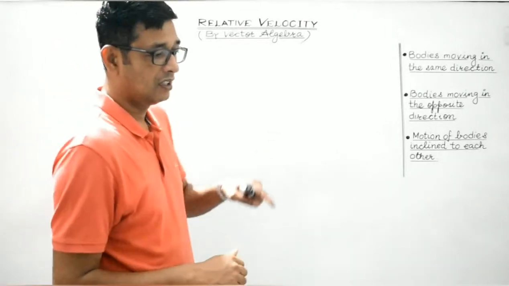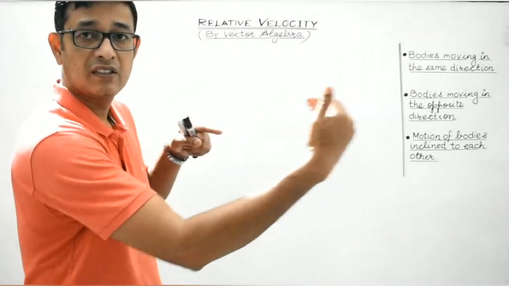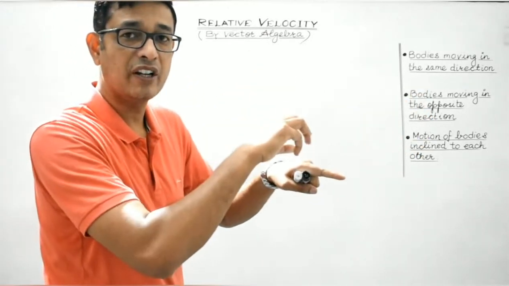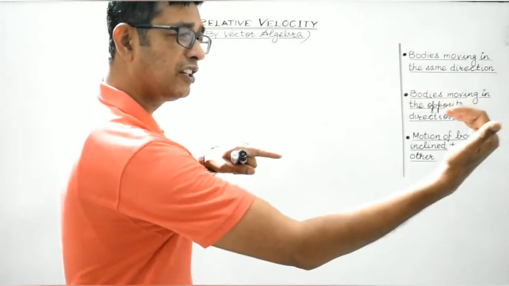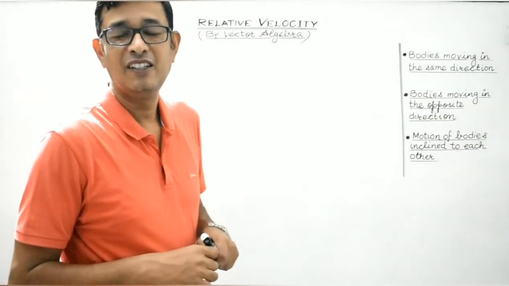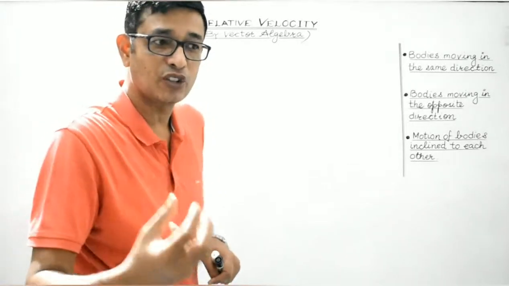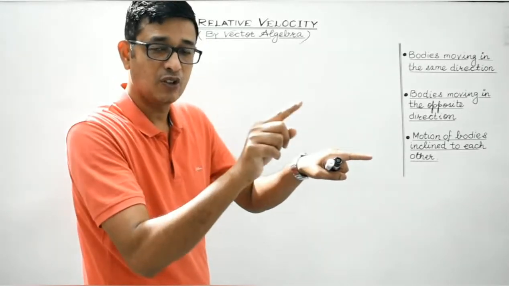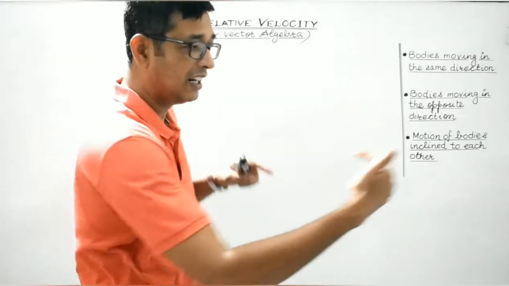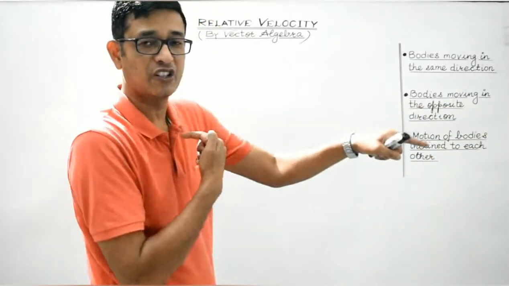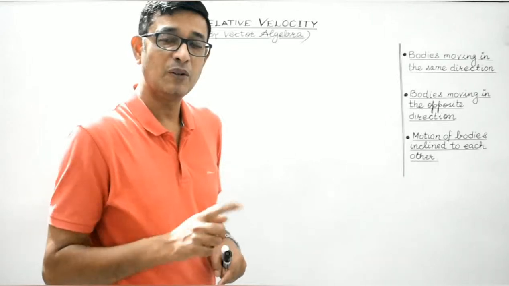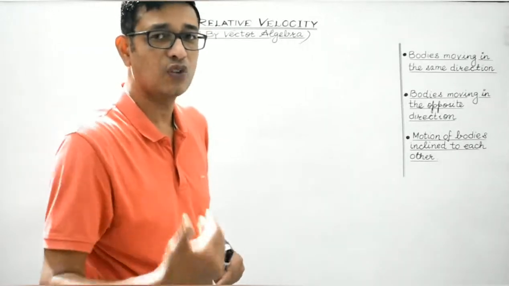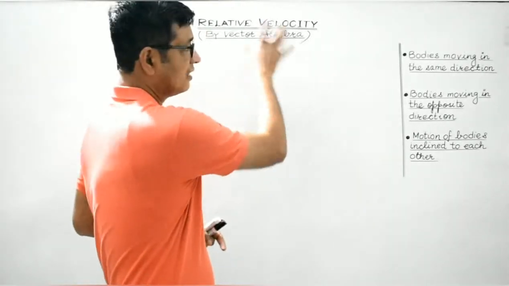Similarly students, if two trains are moving in the opposite direction, then to a person sitting in one train, it will appear as if the other train is moving with very high speed. But actually that is the relative velocity which gets added up. So in the same direction, the relative velocity of one body with respect to the other decreases, and in case the two independent bodies move in the opposite direction, then the relative velocity of one body with respect to the other tends to increase, it tends to get added up. That is what we will prove using vector algebra, right?